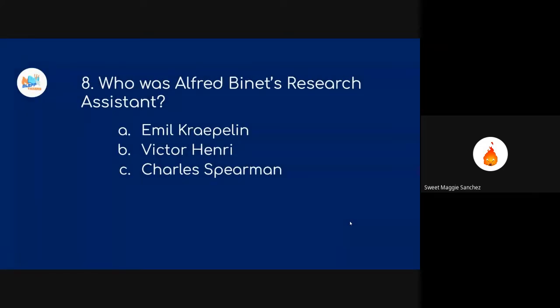Question 8. Who was Alfred Binet's research assistant? Is it A. Emil Kraepelin, B. Victor Henry, or C. Charles Spearman? Yes po. Okay.